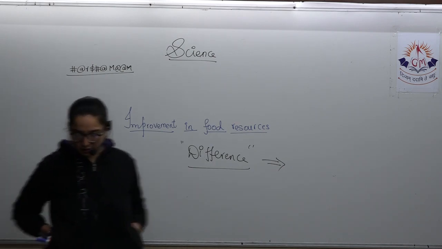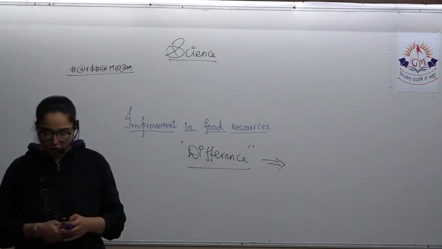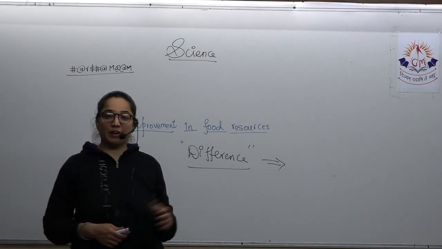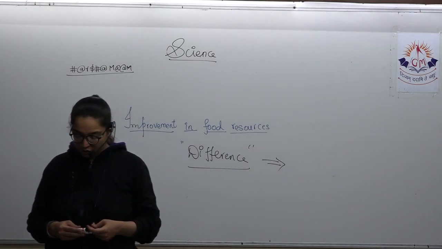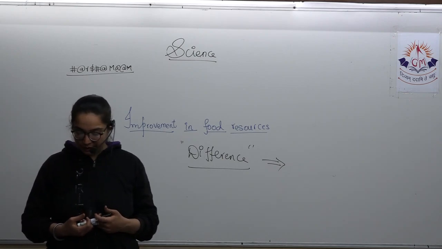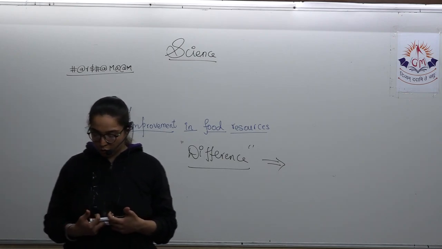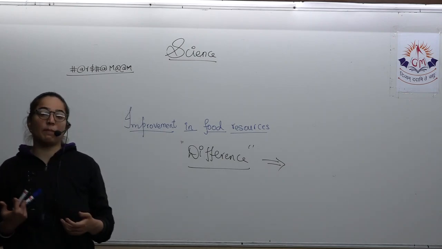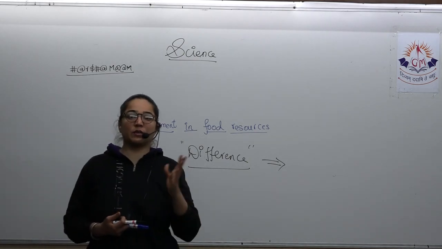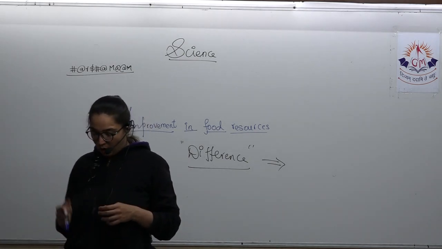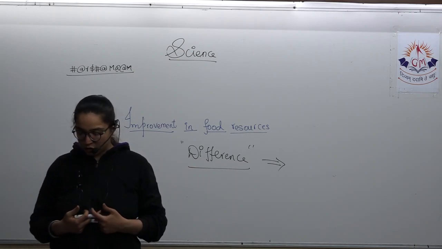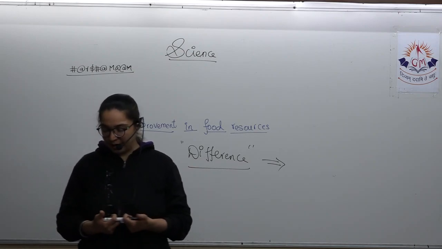So let's start on the next particular topic, that is improvement in crop yield. It is basically bifurcated into three parts. Among them, the very first one is the varietal improvement of crop through genetic manipulation. Next is crop production management, and the third part is crop protection management. So improvement can be done in three ways.